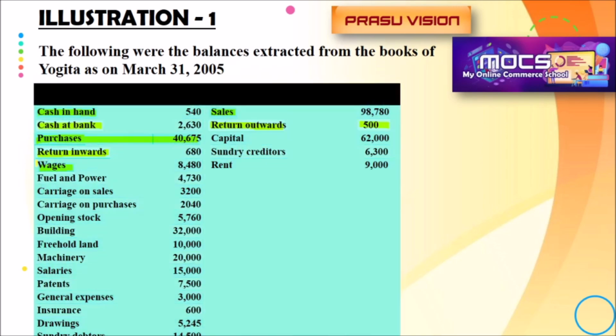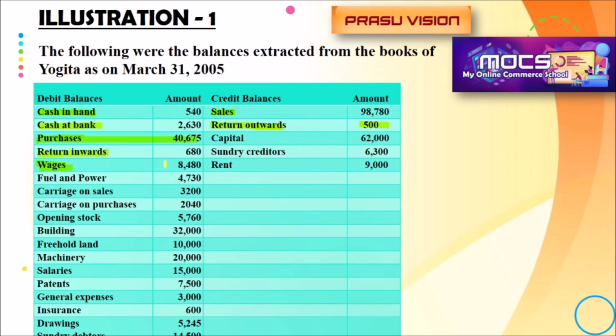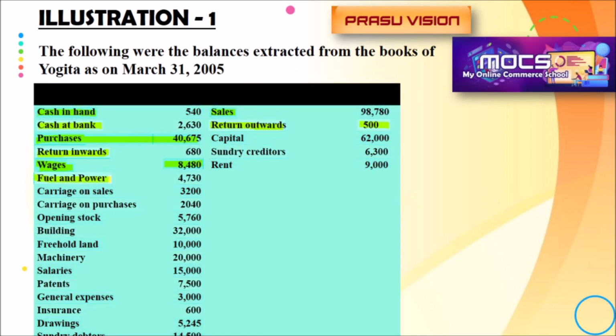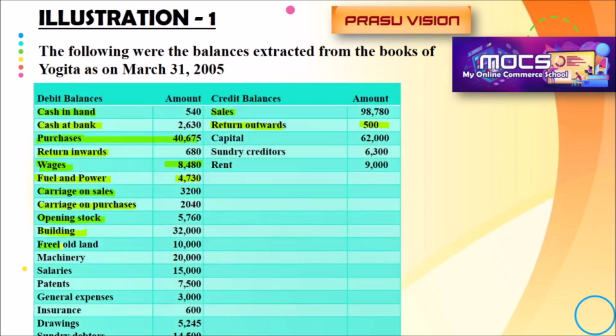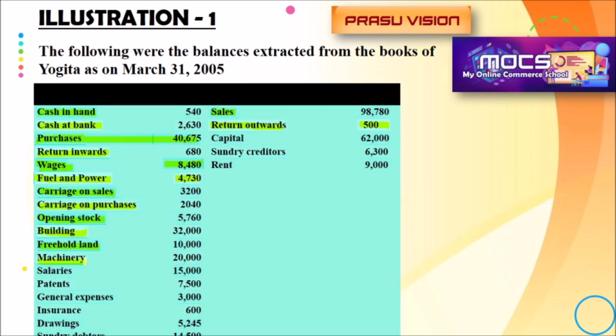Wages amount is to be noted in the trading account. Fuel and power will be noted in the trading account. Carriage on sales is recorded on the debit side of the profit and loss account. Carriage on purchase will be noted on the debit side of the trading account. Opening stock will be recorded on the debit side of the trading account. Building is an asset. Freehold land is an asset. Machinery is an asset. All these assets will be recorded on the asset side of the balance sheet.